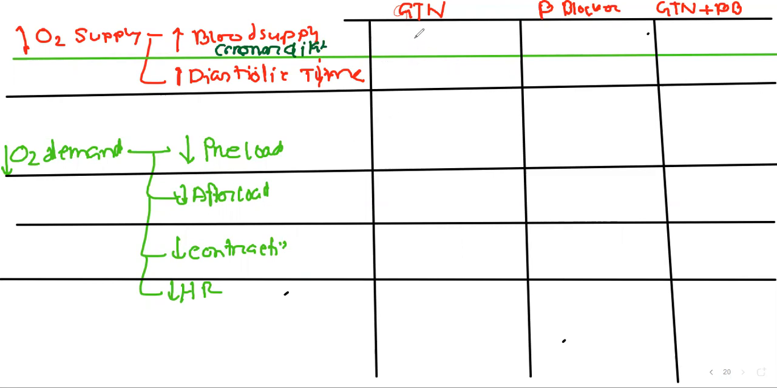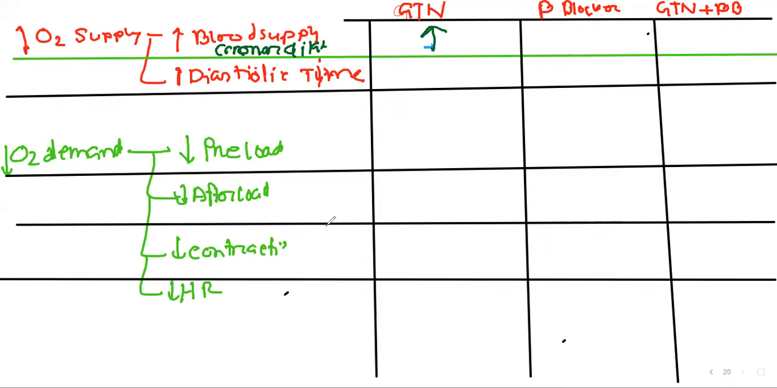So what does it increase? It increases the blood supply as it is an artery dilator. And what is the effect on diastolic time of glycerol trinitrate? As it is a vasodilator and venodilator, when these arteries or veins are dilating, the heart assumes it is getting less blood. And it will reflexively increase its sympathetic nervous system activity.